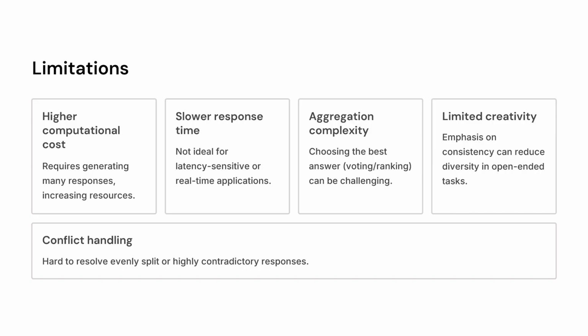So I would highly recommend you go through the paper of self-consistency prompting once, and that is going to be it from my side about self-consistency prompting. So in this video, we learned why chain of thought prompting can still fail when a single reasoning path contains an error, and how self-consistency prompting addresses this problem by generating multiple reasoning paths and selecting the answer that appears most consistently across them.